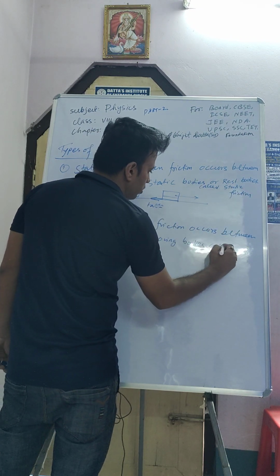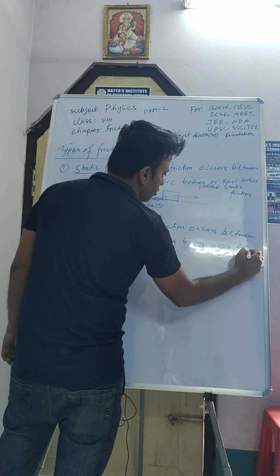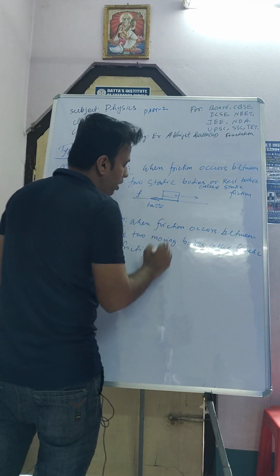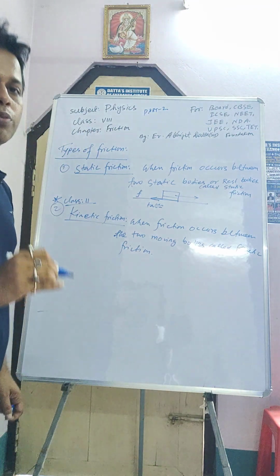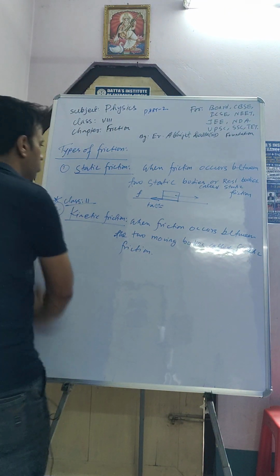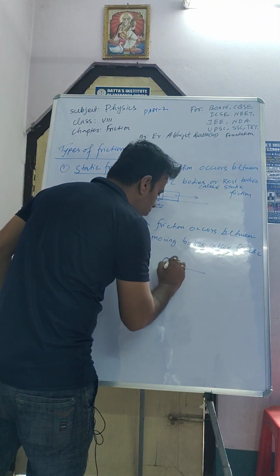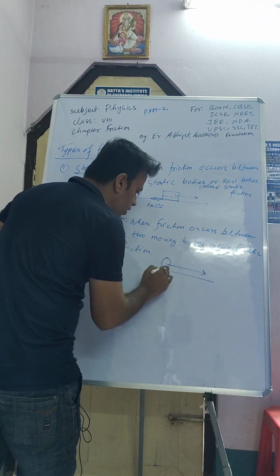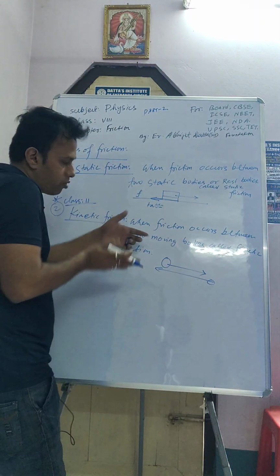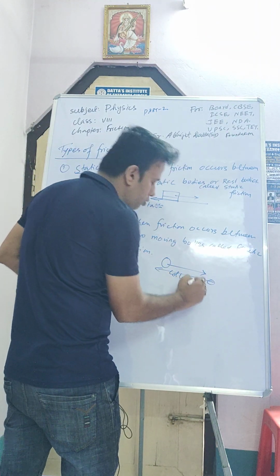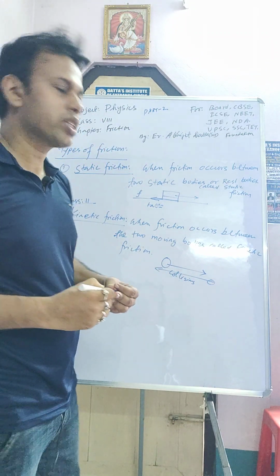It is called kinetic friction. Kinetic means moving, whose velocity is not 0. So for this type of question, suppose one car is moving in that way, and another body is moving in that way. So the collision occurs between the 2 bodies, and the friction is known as kinetic friction.